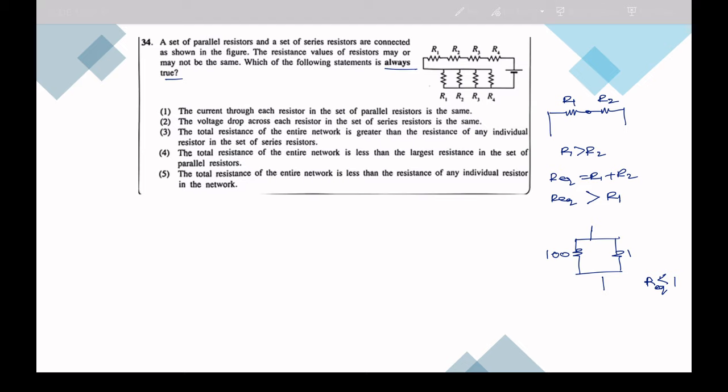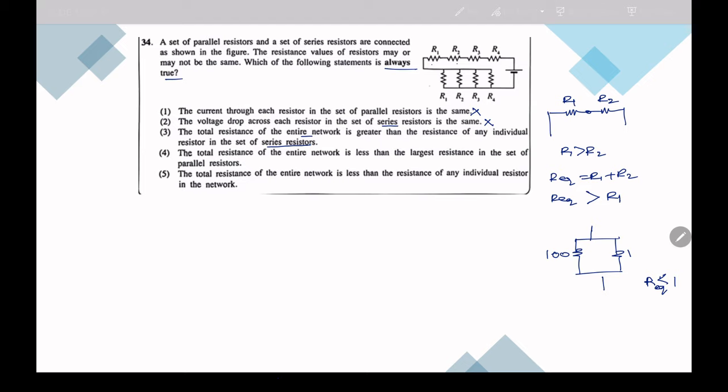Okay, so here let's go through the statements. The current through each resistor in the parallel set of resistors is the same. Wrong. Voltage drop across each resistor in the set of series resistors is the same. That is also wrong because they will change. The total resistance of the entire network is greater than the resistance of any individual resistor in the set of series resistors.